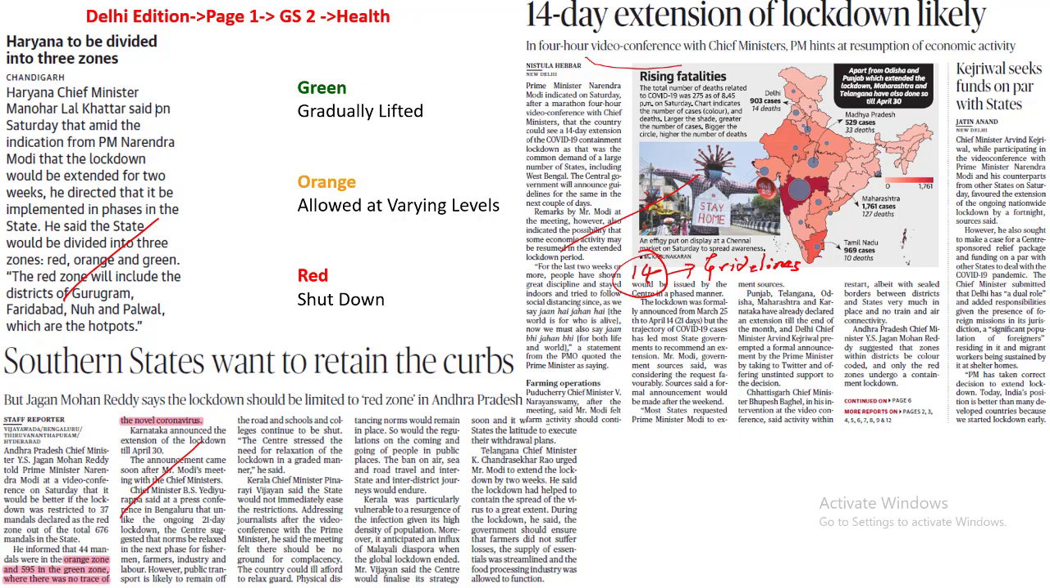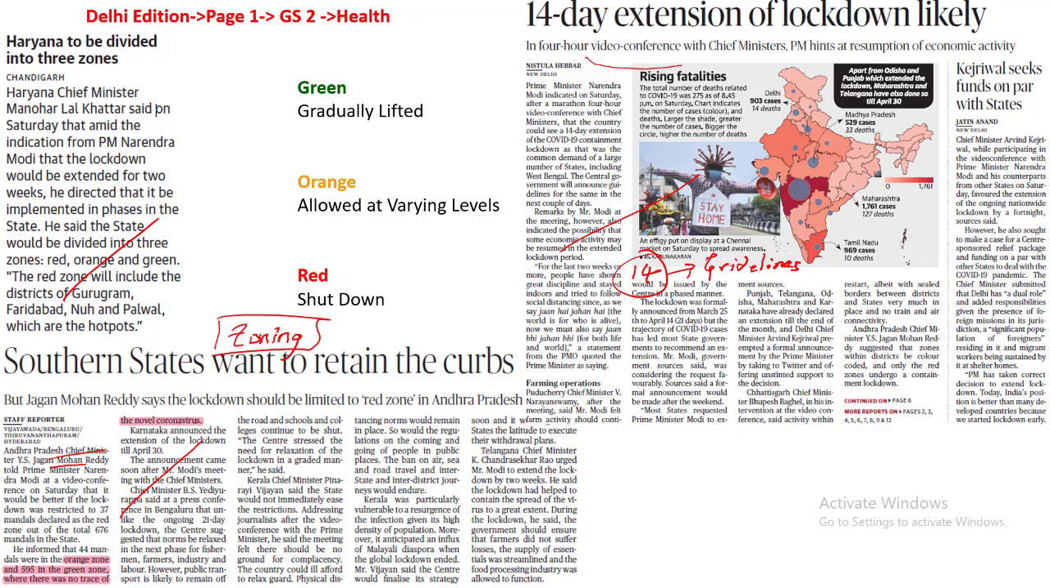Another alternative was given by Andhra Pradesh Chief Minister Y.S. Jagan Mohan Reddy. What was the alternative? According to this alternative, he basically wanted districts, regions or states to be categorized into 3 different color zones. What are these color zones? This can be categorized as green, orange or red. So basically this is a concept known as zoning. What is the concept of zoning?